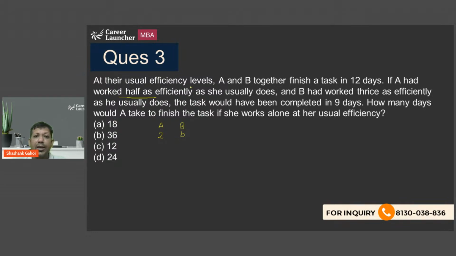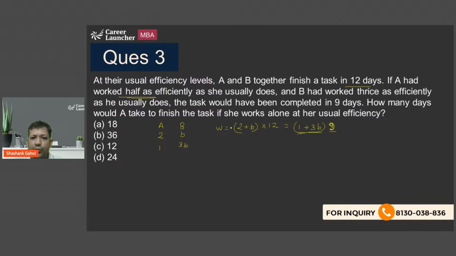Now it says that together they can finish a job in 12 days. So in one day, they are doing 2 plus B. And so in 12 days, they are going to do this, and that should be equal to my total work. Now, if A had worked half as efficiently, the efficiency of A is 1, and B worked thrice as efficiently as he usually does, so efficiency of B is 3B. Now, what is their cumulative efficiency? That is going to be 1 plus 3B. And they finish the job in 9 days. So this is the work, this is the efficiency, this is the time. So efficiency into time is going to be total work.